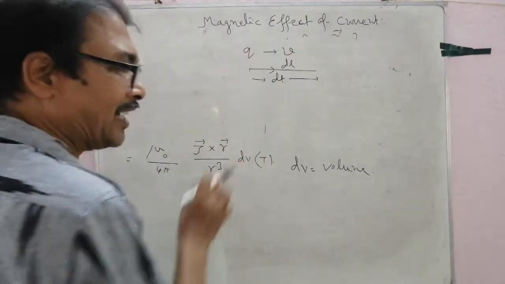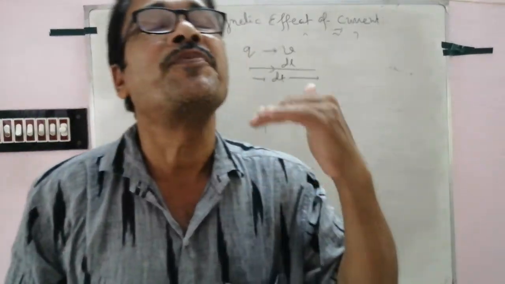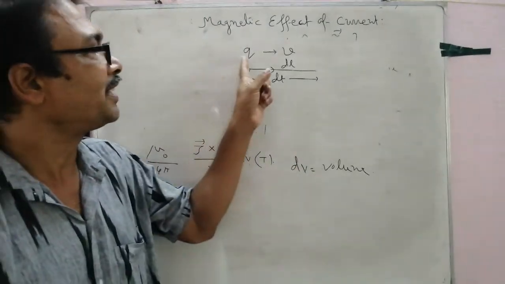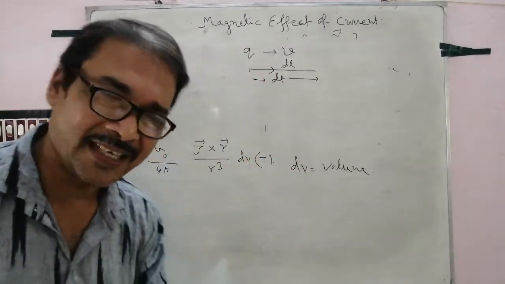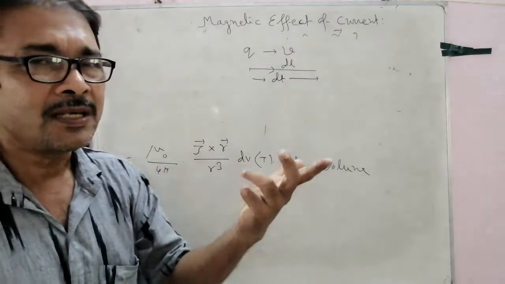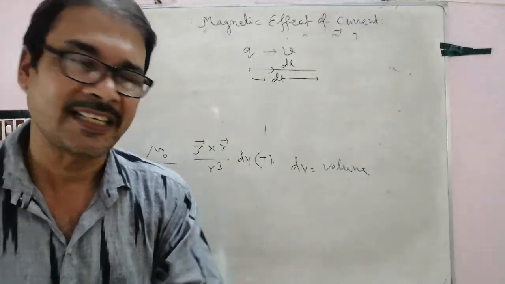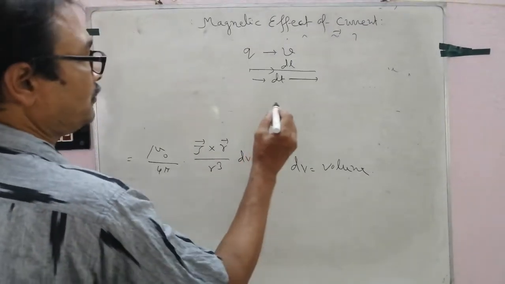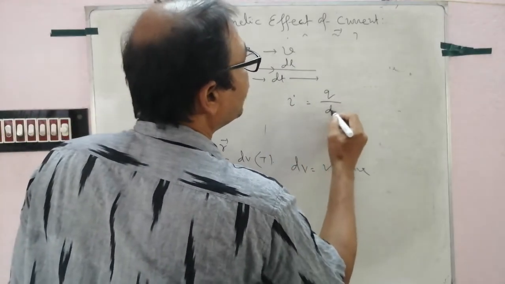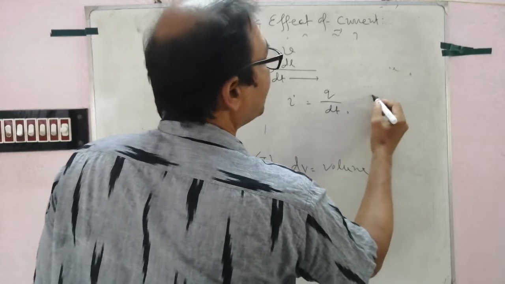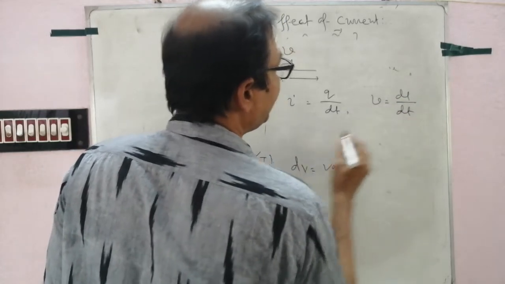Current is nothing but the flow of charge. If the charge is positive, the direction of current is the same as the motion of the charge. If the charge is negative, the direction of current and the motion of the charge are opposite. Clear? So I equals Q by dt, but v equals dl by dt.